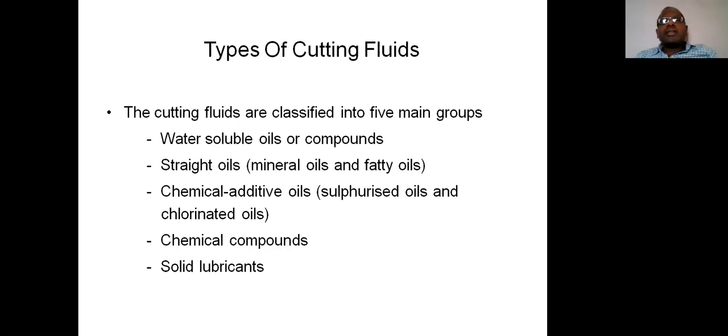Once we know the types of cutting fluids, whether it may be the oil, the material, or the liquid, basically that particular cutting fluid or lubricant may be classified into any one of these five. After completing the types of cutting fluids, now we are supposed to identify the different conditions, where we are supposed to use the water soluble oils, where we are supposed to use the others.